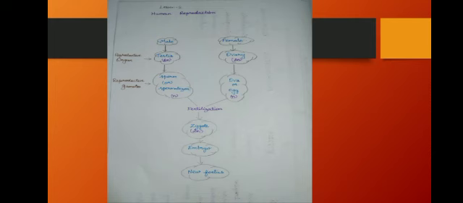Why does the diploid condition of cells change into a haploid number of cells? Haploid means it has only 23 chromosomes, not in pairs. Why does this change occur? Because there is a reduction division, which we call meiosis. Meiosis produces the haploid number of chromosomes in the cell, sperm or spermatozoa in the male.